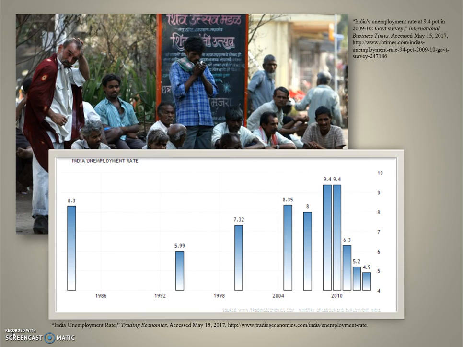In this chart of unemployment, the percentage may not be as devastating as that of Greece, but it is a large percentage for such a large population. It shows lasting unemployment throughout years, and it has finally begun to decrease after 2010 as its economy develops.